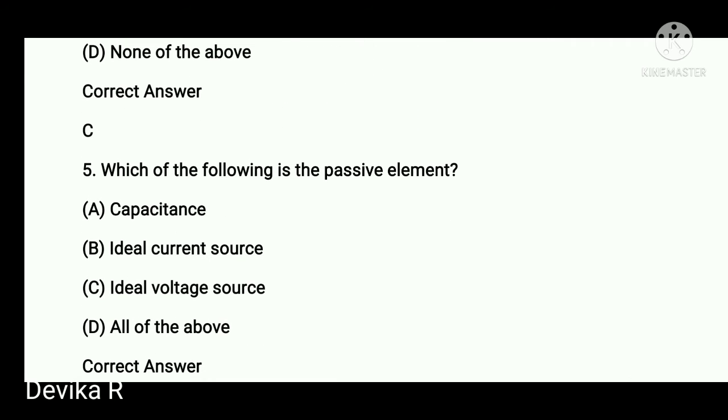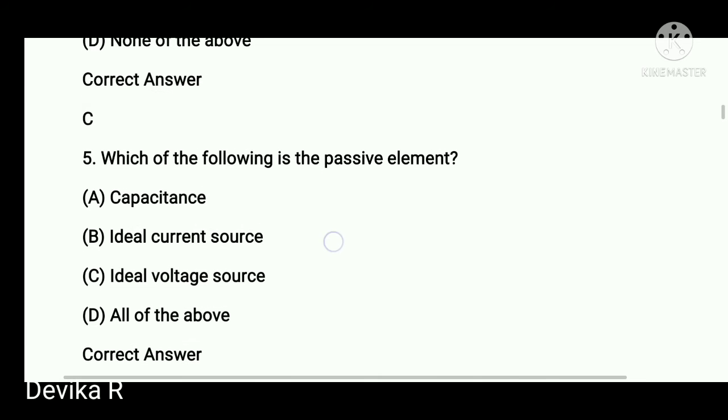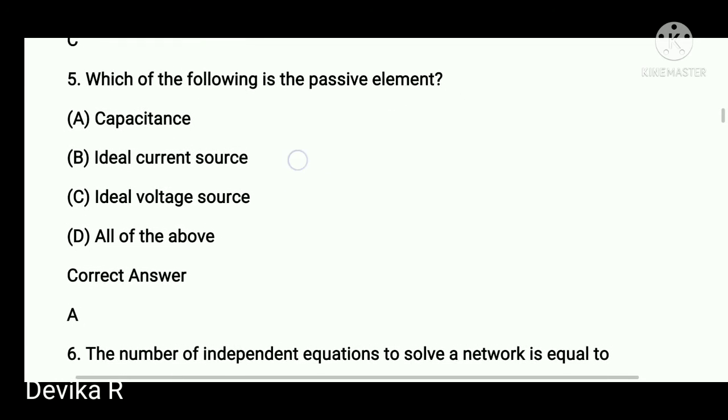The next one: the following is the passive element. Normally current source and voltage source, the source is also an independent and active element. So inductance, capacitance, and resistance are passive elements. So here the capacitance is there, so we select option A. So A is the right one.